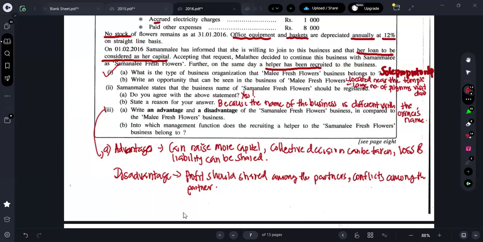What about others? Guys, those are disadvantages. Why can't you write it? Actually, normally in any other question, if they ask, we can write those answers. But here we can't write. Why?